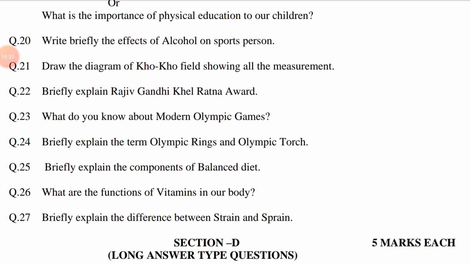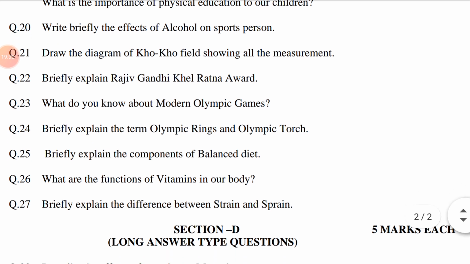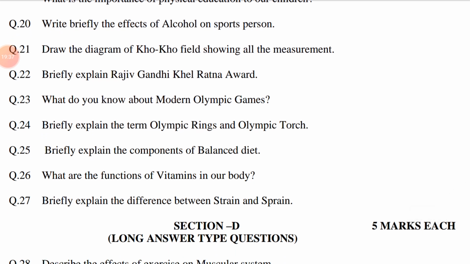First point, optimum development. Second, intellectual development. Third, emotional development. Fourth, social development. Fifth, character development. Sixth, cultural development. Seventh, leadership qualities developed. Eighth, health and safe habits. Ninth, promotes sportsmanship. Tenth, neuromuscular development.